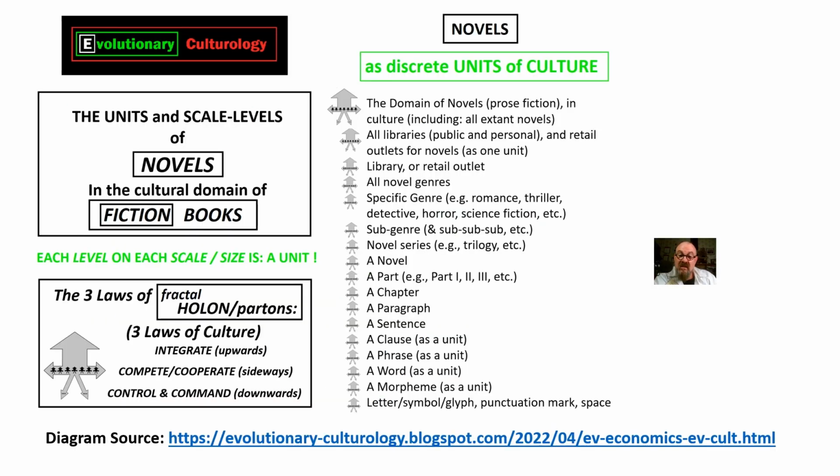And again, there's just that diagram showing the units on the different scale levels of novels, and the link down the bottom to see more diagrams applied to many different domains in culture. As I say, there's 50,000 plus domains, not even including physics, chemistry, biology, etc. But those domains, of course, also fall under the purview of EvCult as a meta science.